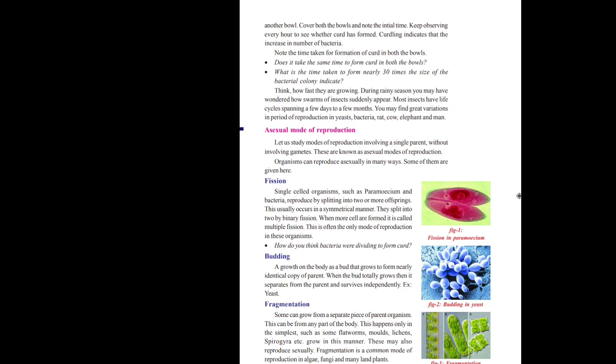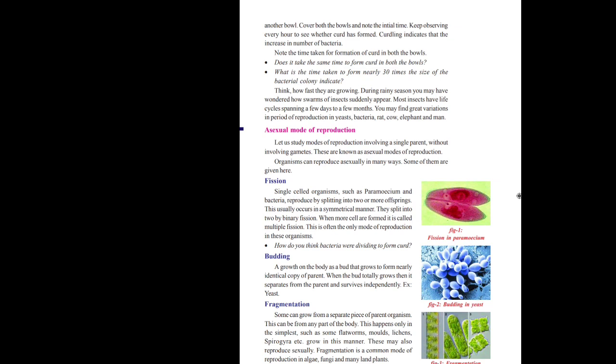After the transverse binary fission, it divides into two different paramecium. After that, they use different life sources and lead different lives. This is called fission.